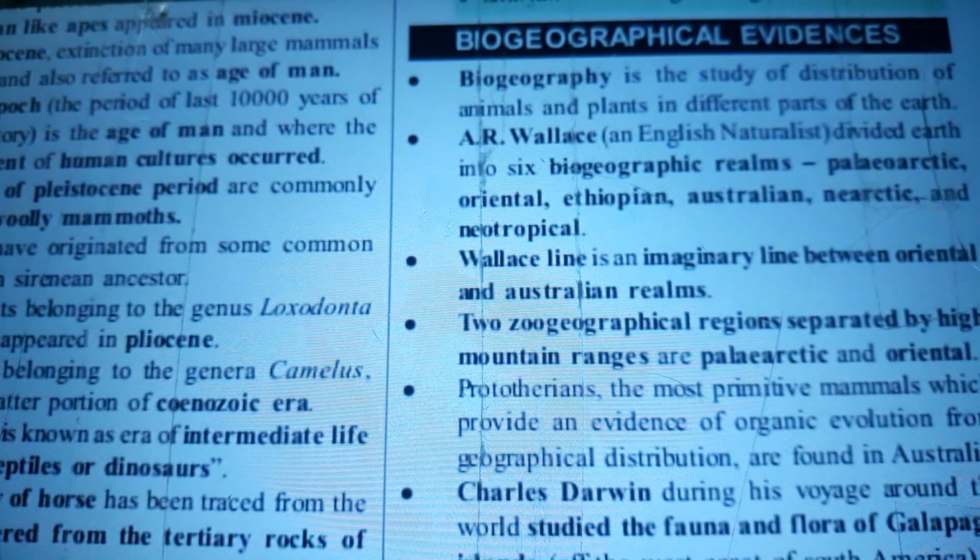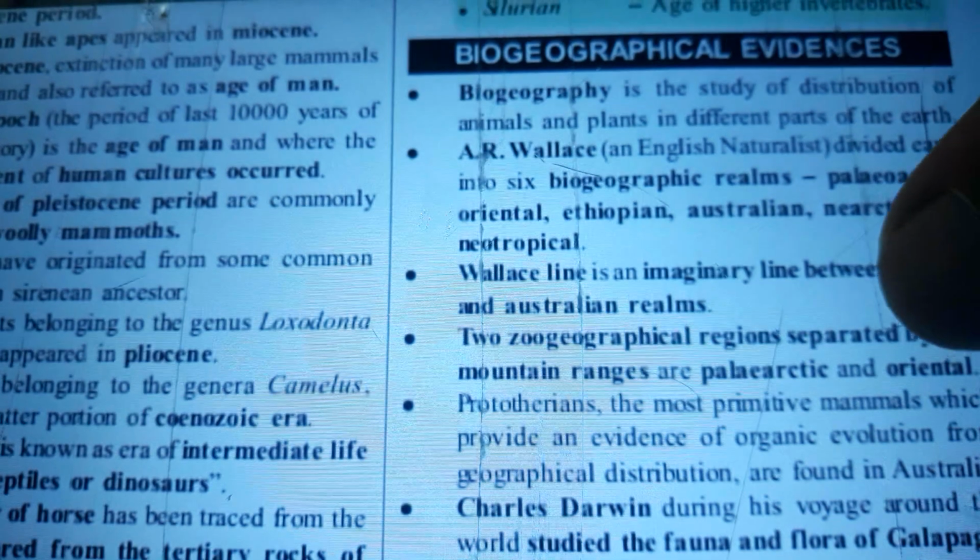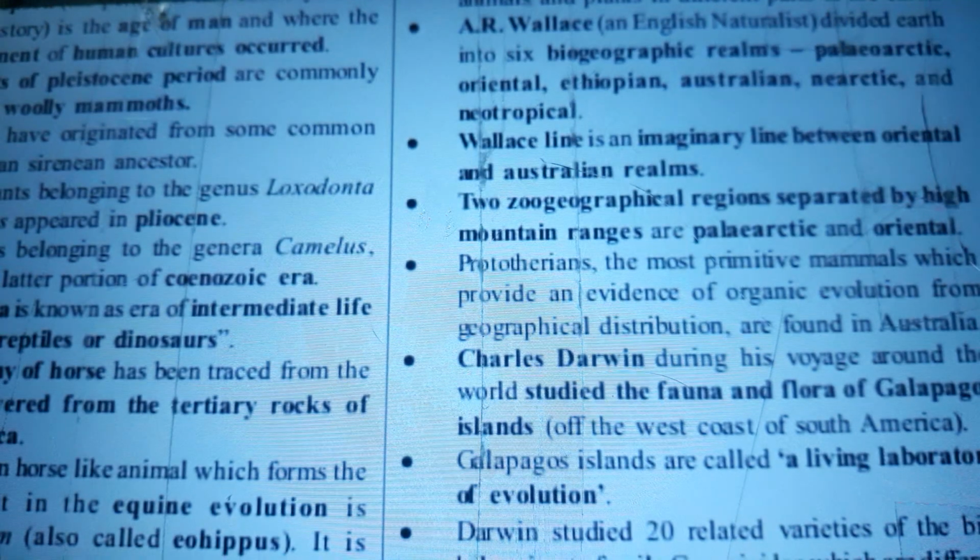Biogeographical evidences. Biogeography is a study of distribution of animals and plants in different parts of the earth. A.R. Wallace, an English naturalist, divided Earth into 6 biogeographical realms: Palearctic, Oriental, Ethiopian, Australian, Nearctic, and Neotropical.